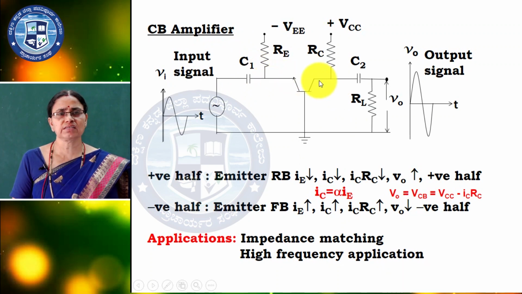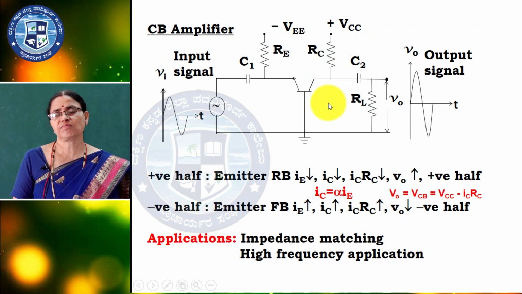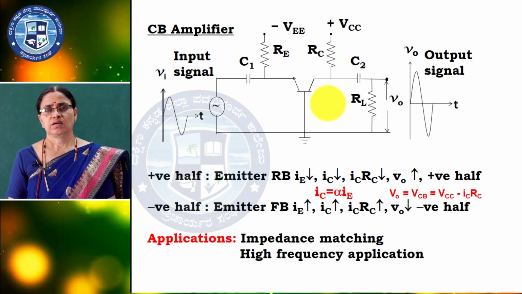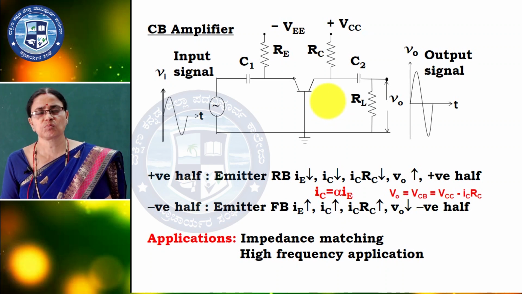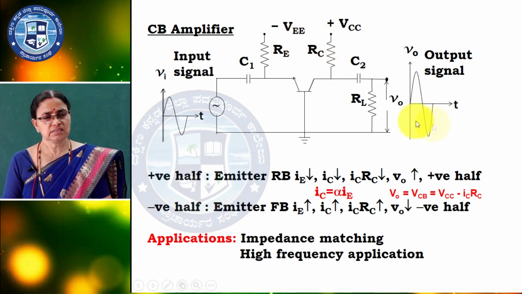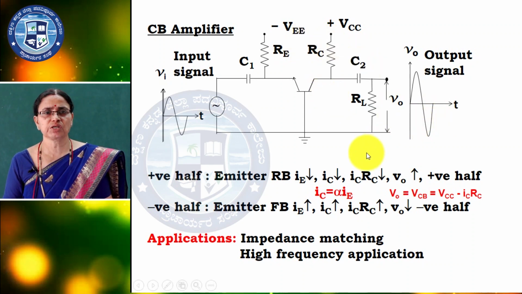So, that is nothing but alpha, less than 1. Voltage gain, output voltage divided by input voltage, is moderate. Power gain is moderate. Input impedance low, output impedance high.